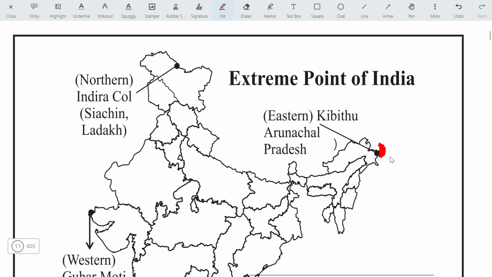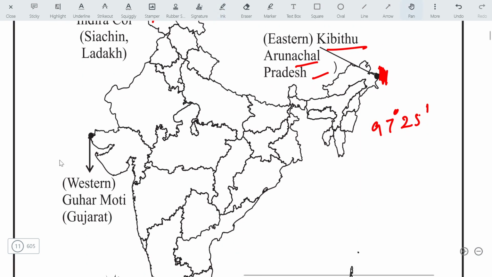For extreme east, it is Kibithu in Arunachal Pradesh, almost 27 degree and 25 minutes. The extreme point for the north is Siachen in Ladakh. This area comes under the control of Pakistan. It is Pakistan occupied Kashmir. This area comes under the occupation of China. And for the westernmost, it is Guhar Moti near Kandla in Gujarat.